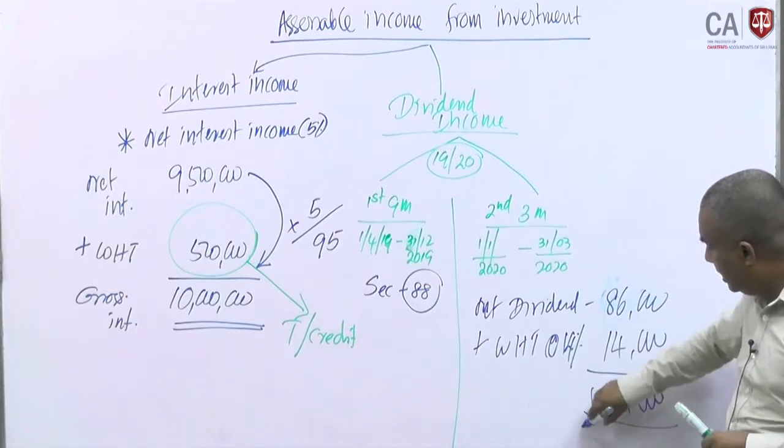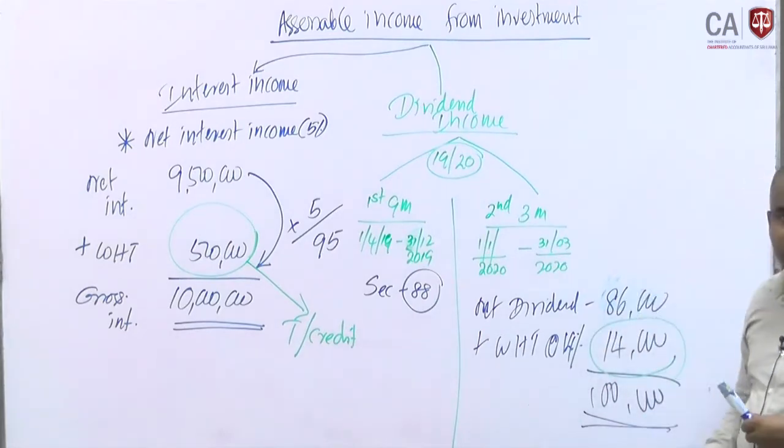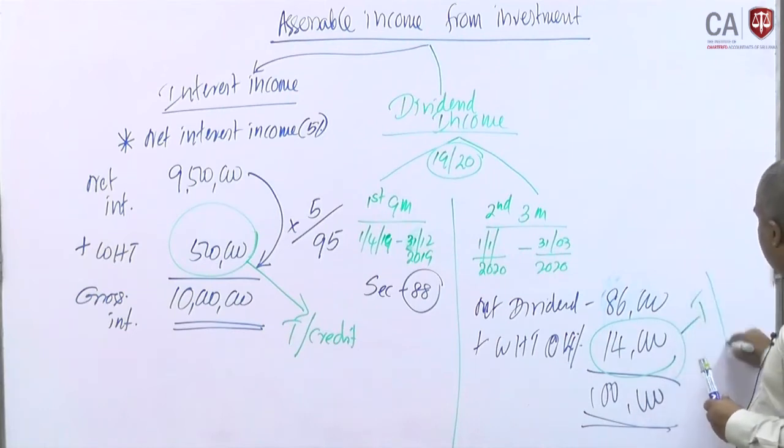This gross value should be liable to tax, right. What is the application for the 14,000? This 14,000 should be taken as a tax credit, okay.